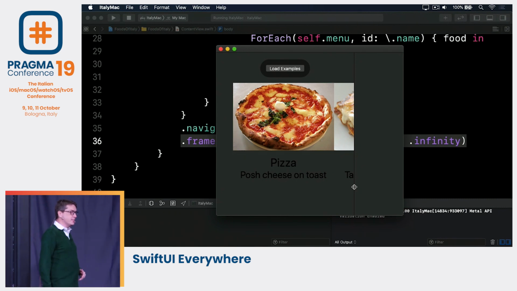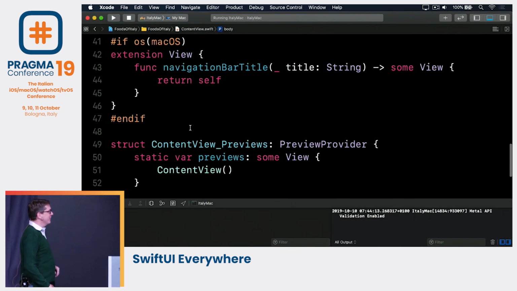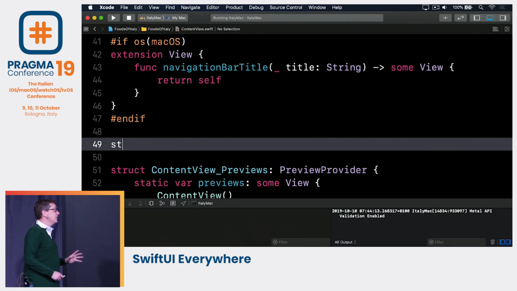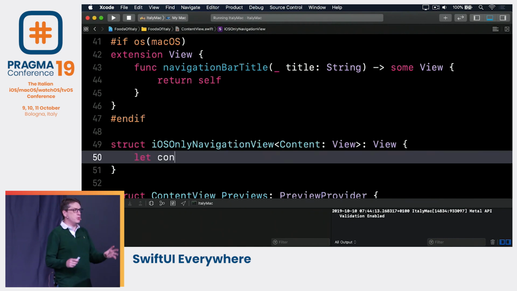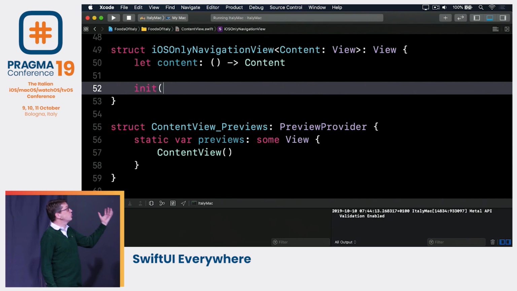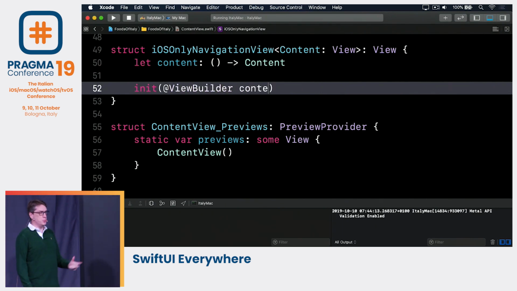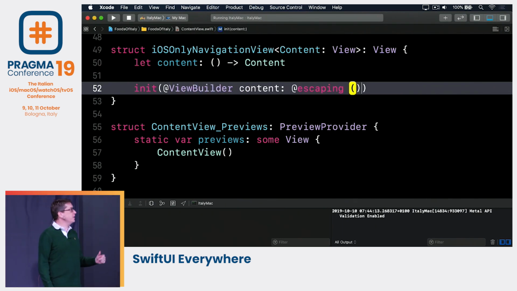So what we want to do is tailoring. We're going to go back to our thing again and say, actually, I'm going to have a custom iOS-only navigation view. Now, this is going to use the view builder system from Swift 5.1 to say, I'm going to store some content that comes in using view builders. This is a closure.